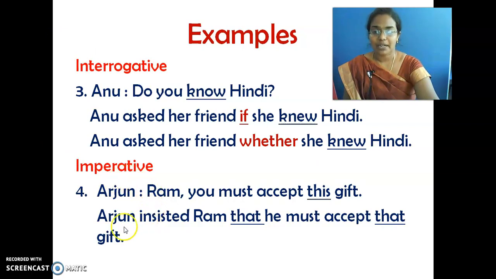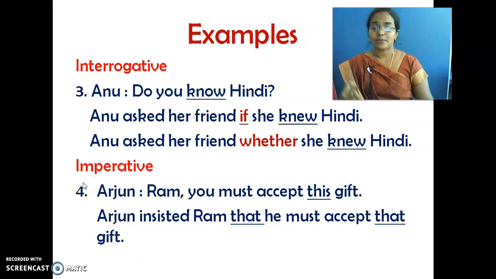When you change an imperative sentence, you can say, Arjun insisted Ram that. We are making use of a conjunction over here, that. Arjun insisted Ram that he must accept that gift. Are you clear with the sentence now?